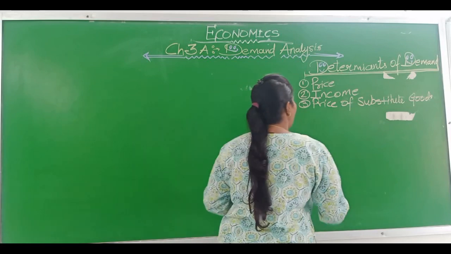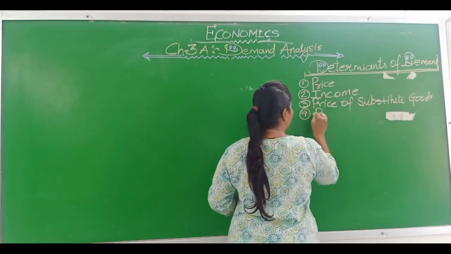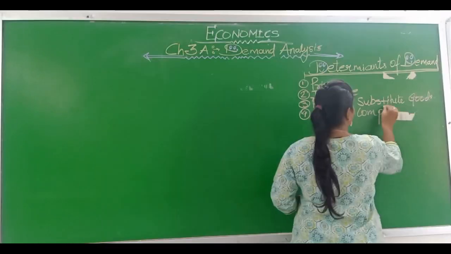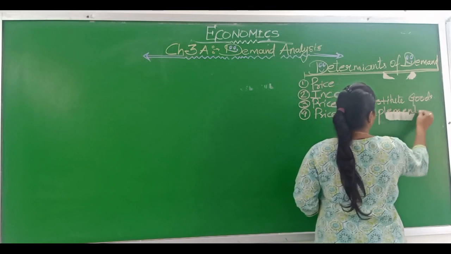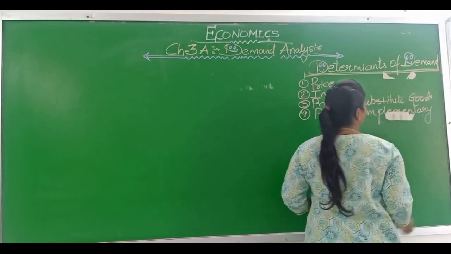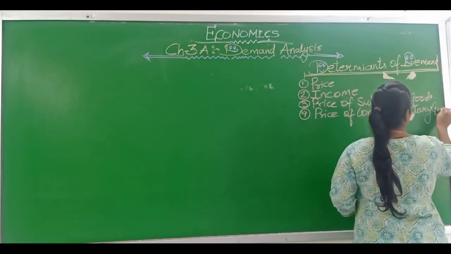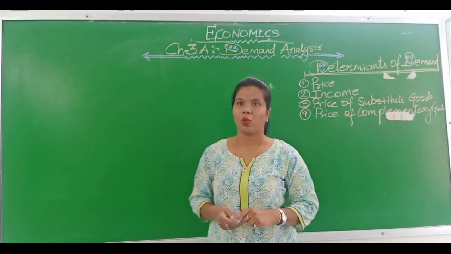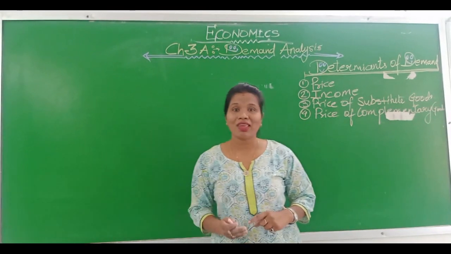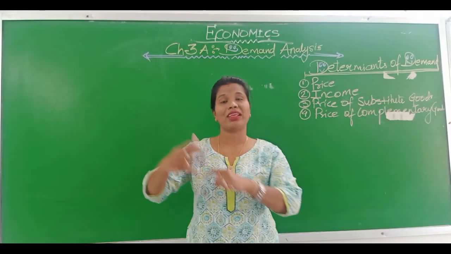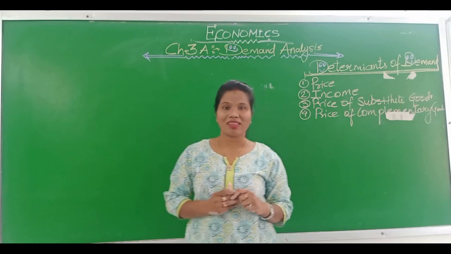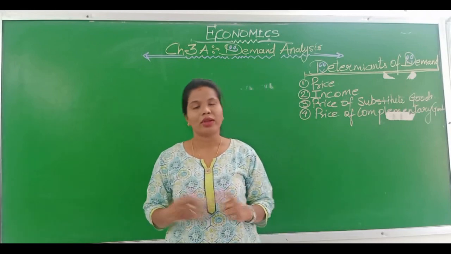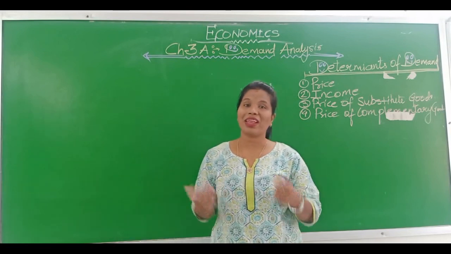Then in the same way, prices of complementary goods. What is a complement? For utilizing one commodity, the other commodity's help is also required. For example, for using a car, petrol is required. For using a pen, ink is required.